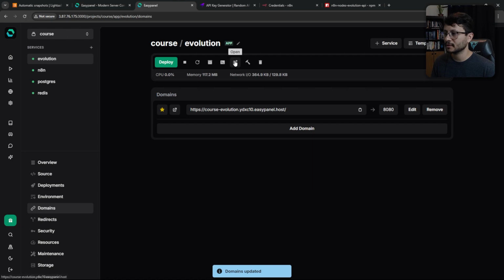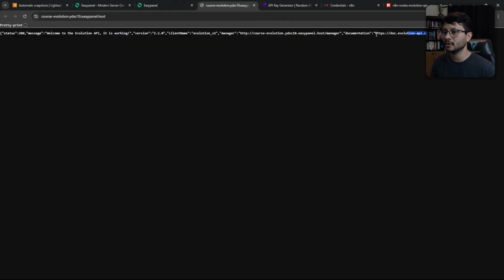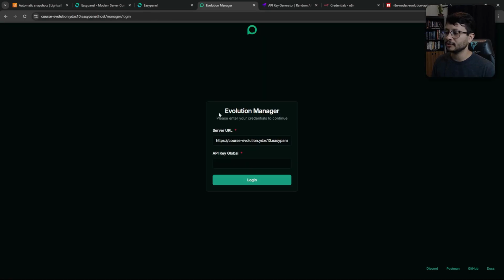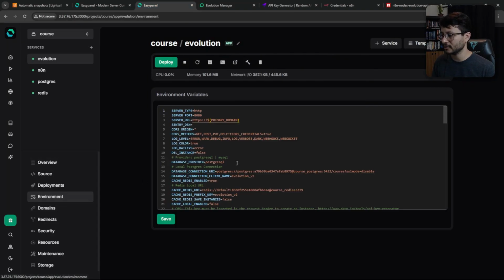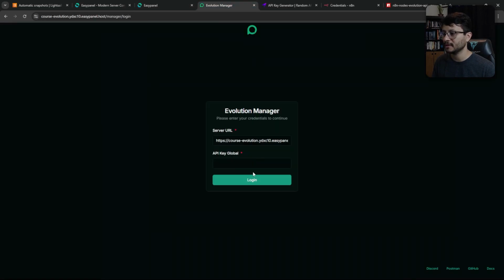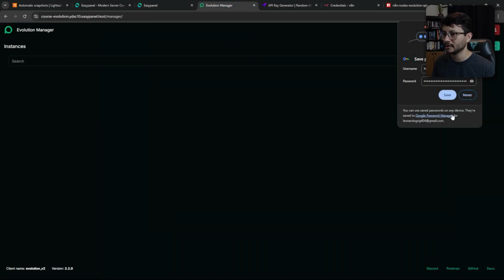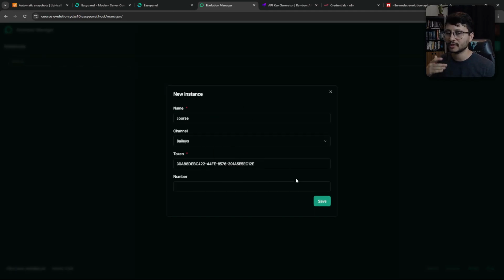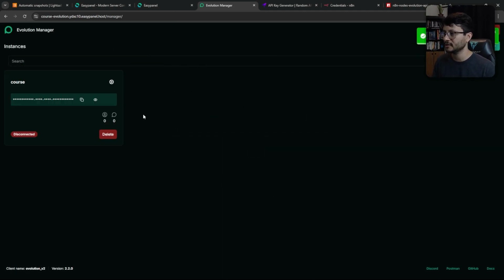Hit save, click to open it, and this will open up. It's no big deal. Just place a slash manager and you'll access the Evolution manager. The API key global is exactly what you have in here. So copy this authentication API key, place it down here, hit login, hit create instance, fill in the name. Of course, the rest you can leave the default information. When you hit save, that will be created.